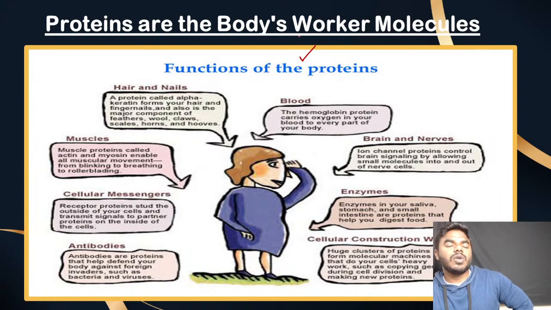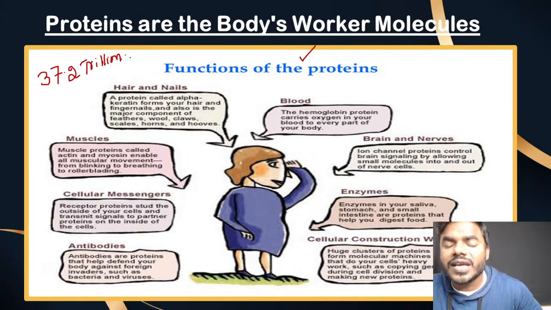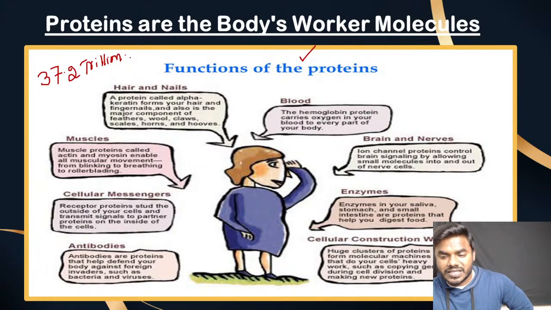We all know very well that whatever function is performed by the body is under the control of a protein. In a single line, every student please listen to my words: 37.2 trillion cells are present in our body.